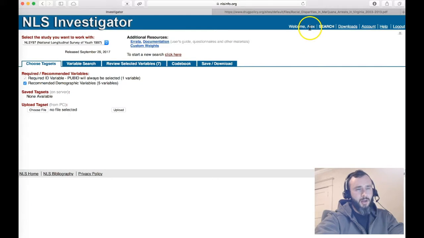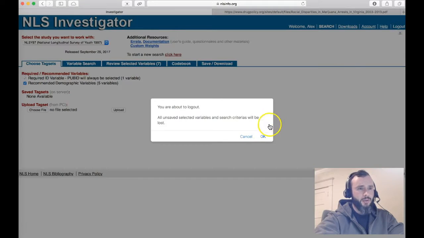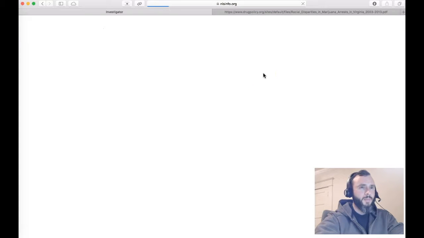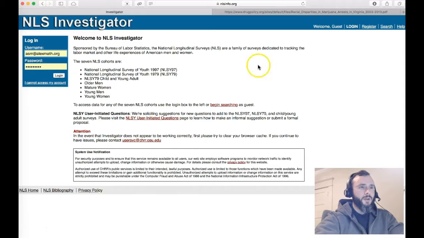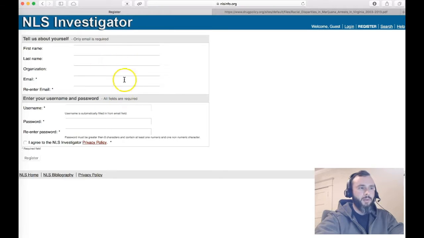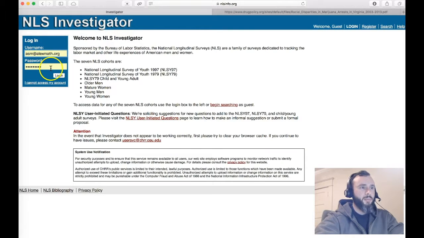Notice that I'm already logged in here. I can log out and show you what that would look like. So this is what it would bring up, and it will say welcome guest. I would recommend registering an account. It's free, and you just have to type in your email address and name and everything like that. Once you've registered and go to log in, my stuff is already populating here, so I'll just click log in. And that brings me into the data set.